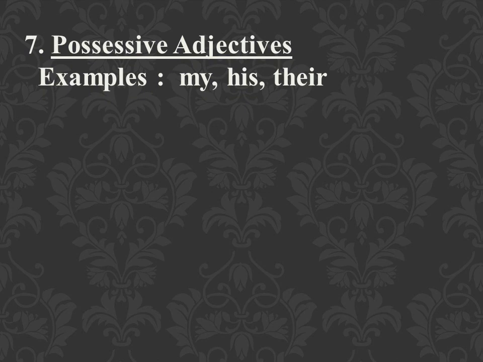Next we have possessive adjectives, used to show possession or relationship. Possessive means ownership. The words which tell about the ownership of a particular object. This is my house. That is my pen. So they are all possessive adjectives. This is your book. This is my book. This is his book. So they are all possessive adjectives.